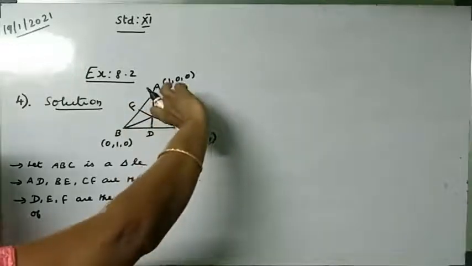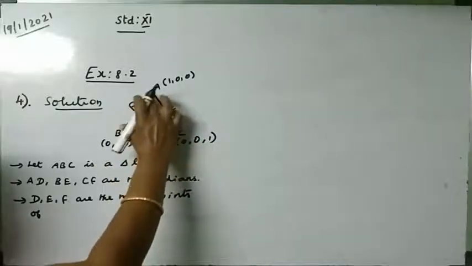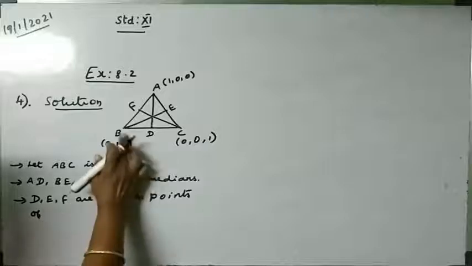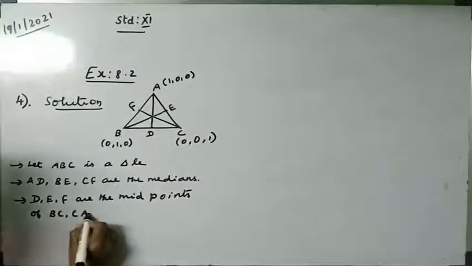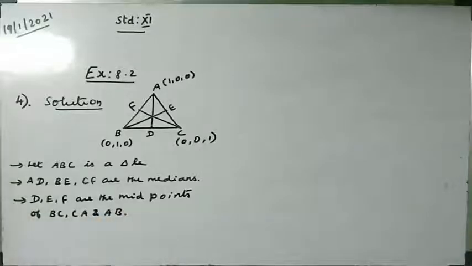BE is the median, E is the midpoint of AC. CF is the median, F is the midpoint of AB. So D, E, F are the midpoints of BC, CA and AB. Now what is the midpoint formula?